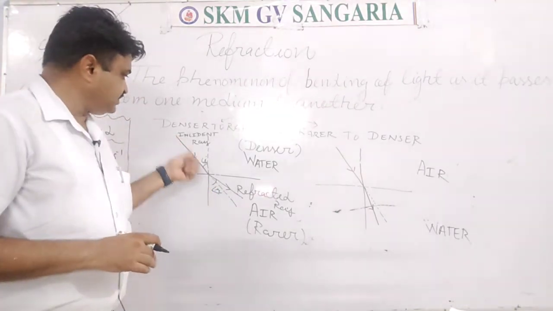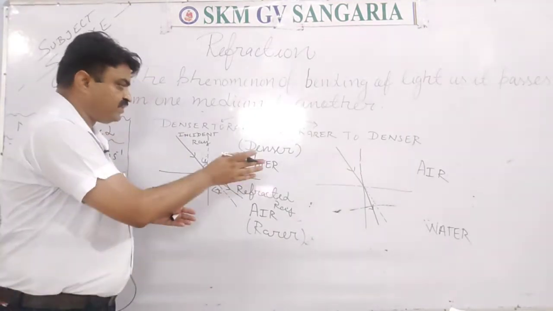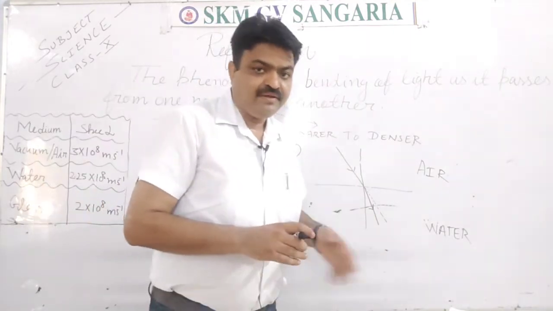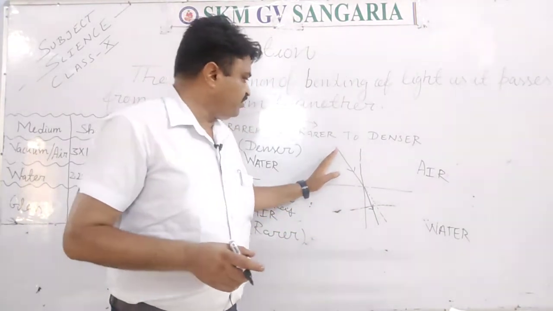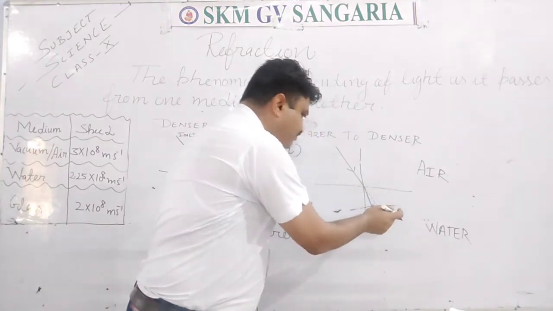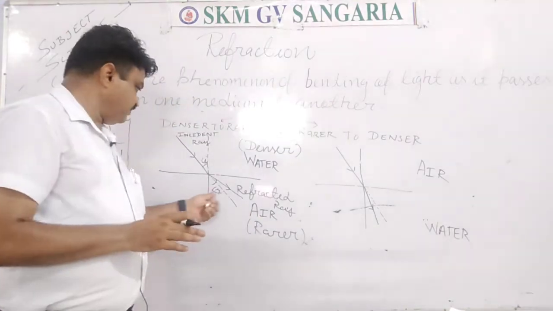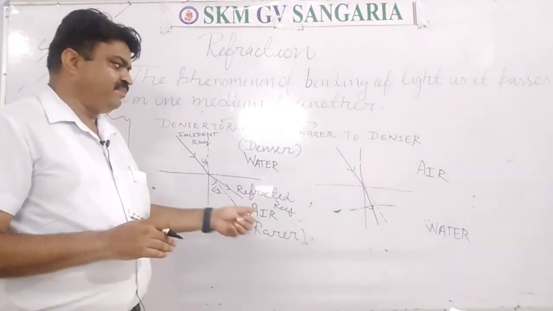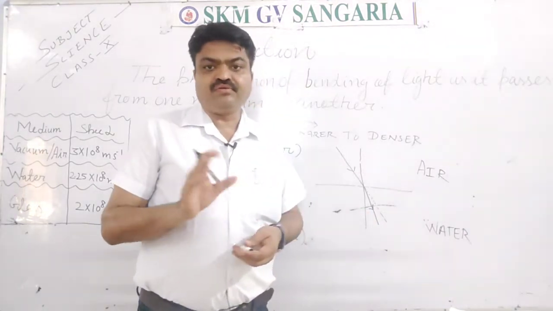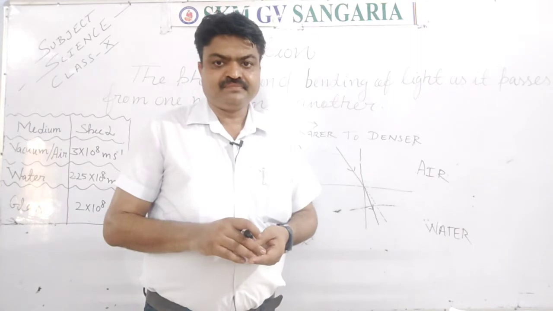When the light rays come from denser to rarer, then the refracted ray moves away from the normal, and if the light rays come from rarer to denser, then the refracted ray moves towards the normal. In this, the refracted ray moves away, but in this the refracted ray comes towards the normal. So it is about the refraction, student.